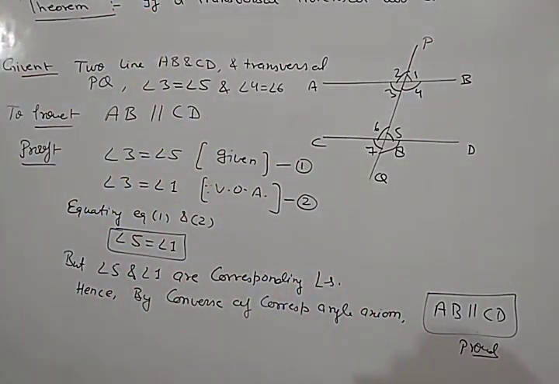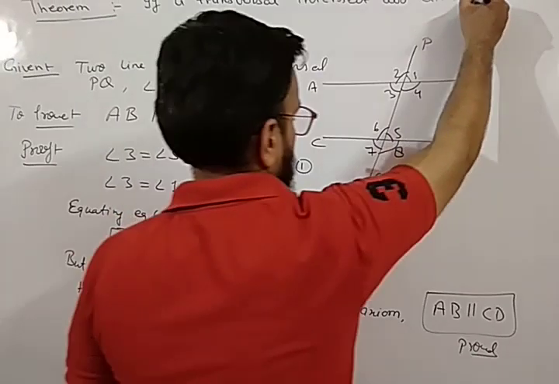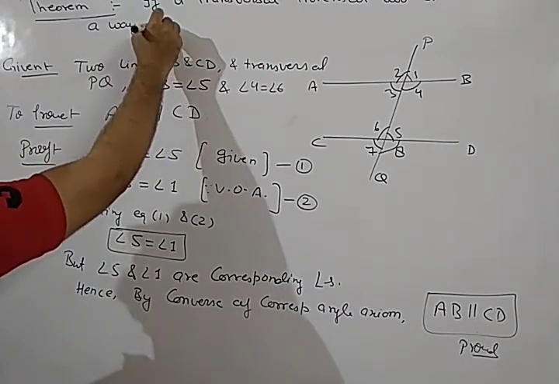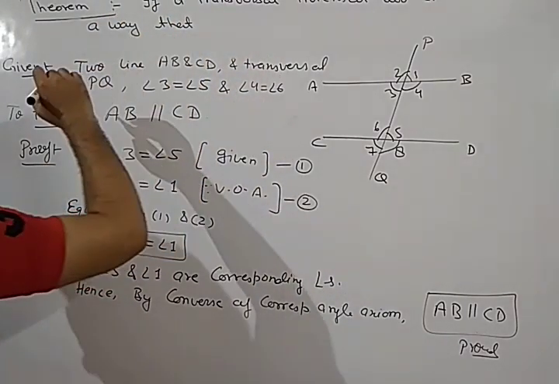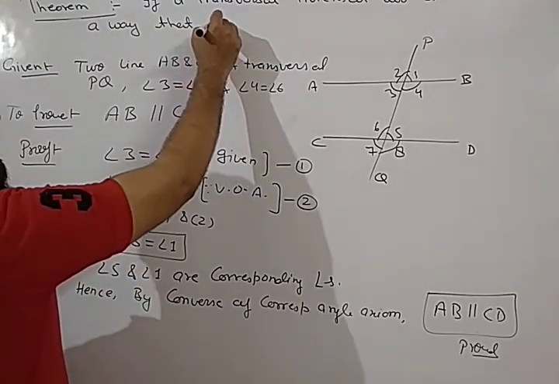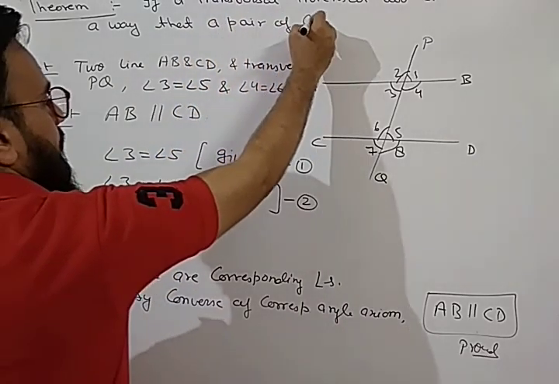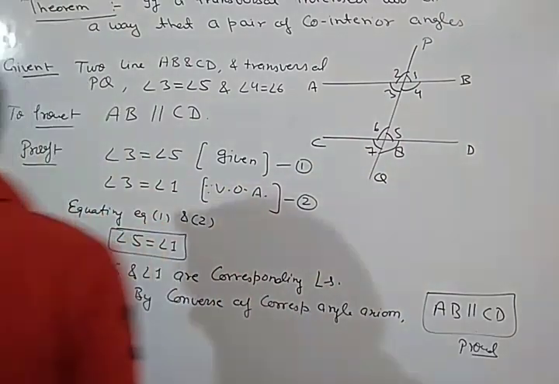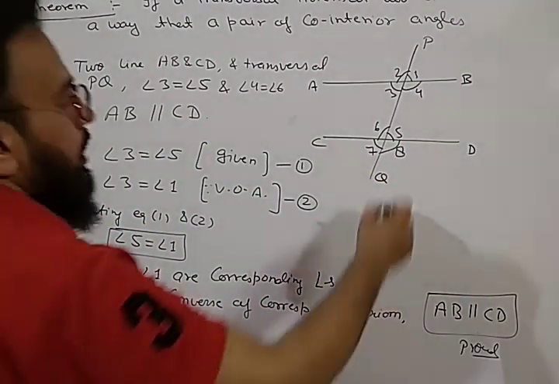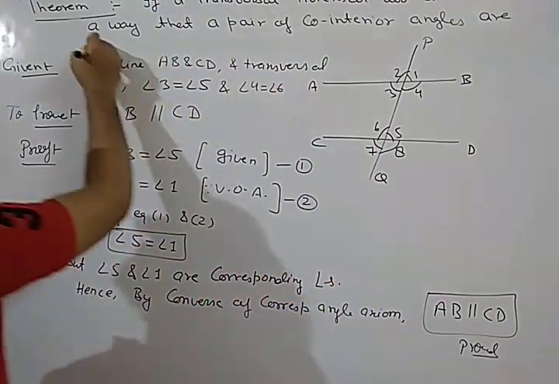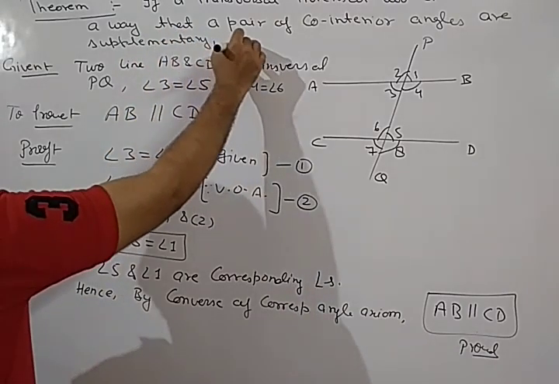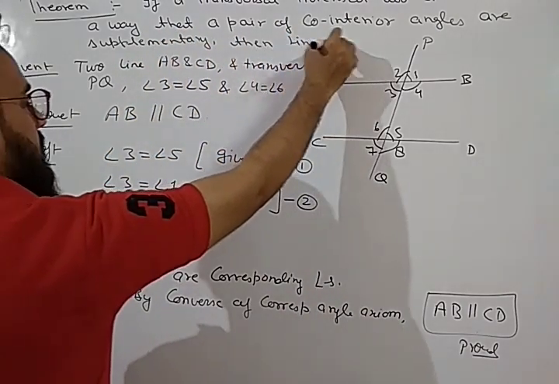If a transversal intersects two lines in such a way that a pair of co-interior angles are supplementary, then lines are parallel.